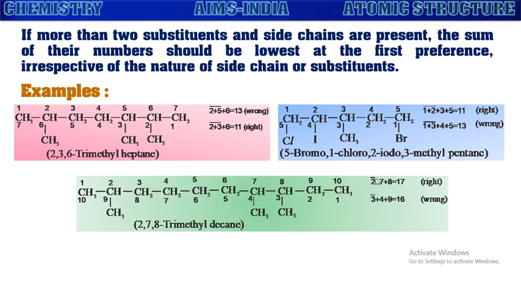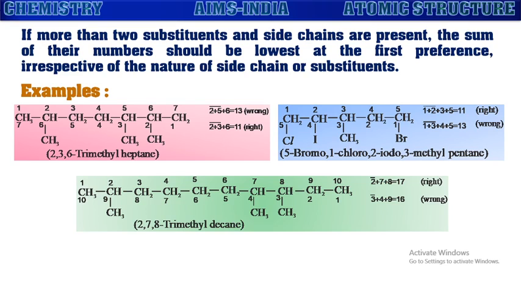Seeing the starting number 2, here itself we can stop checking. The starting number which has the lowest number will be the correct numbering, even though the total sum may be lower for the other. We only have to check the first number, not count them all. So here it is 2, so right to left will be correct numbering. Hence it becomes 2, 7, 8 trimethyl decane.